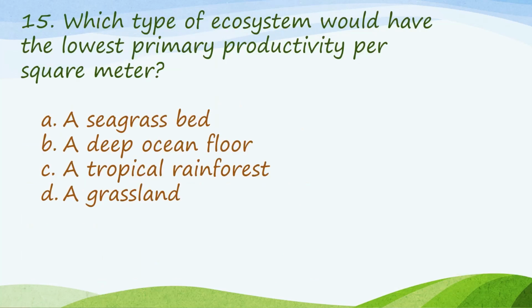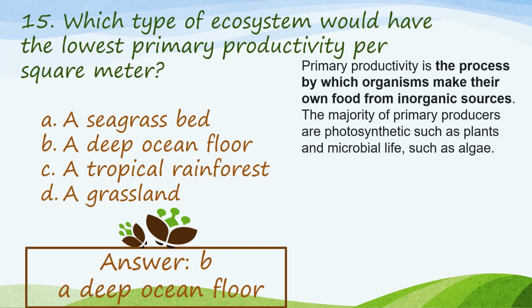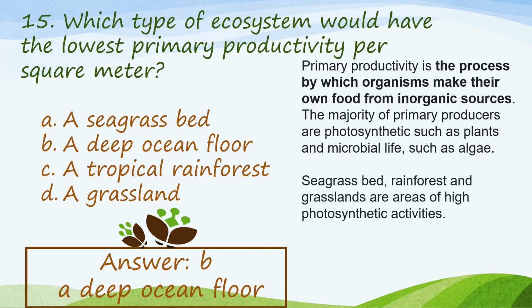Number 15 question. Which type of ecosystem would have the lowest primary productivity per square meter? Our answer here is a deep ocean floor. Primary productivity is the process by which organisms make their own food from inorganic sources. The majority of primary producers are photosynthetic, such as plants, and microbial life, such as algae.